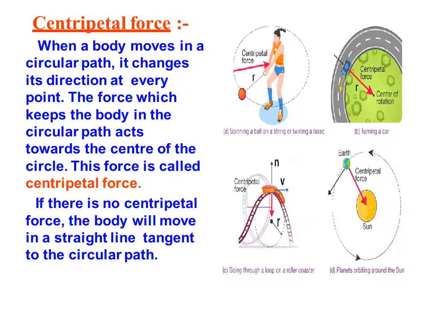Even planets orbiting the sun show centripetal force. That's why Earth and the sun have a certain distance. It's not that the planets will move away or be thrown away from the sun at some time.